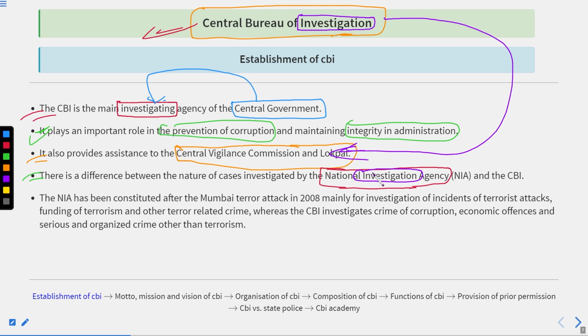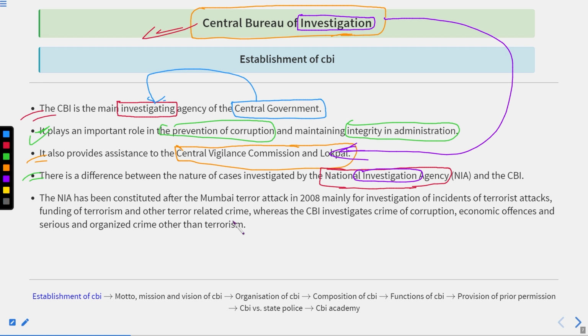They will conduct the investigation after the commitment of the crime, not before the committing of the crime, because they are investigation agencies, not preventing agencies. All right. But the difference is that the NIA and the CBI investigate different cases.